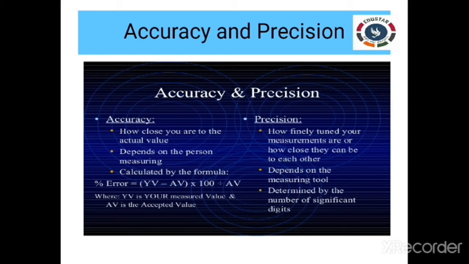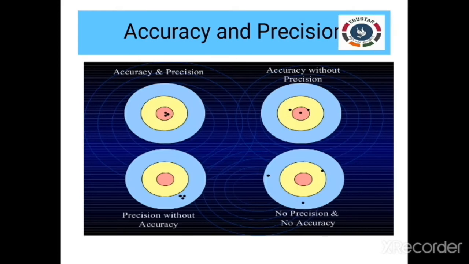Let me illustrate this with an example. I am asking you to do a titration between an acid and a base. The true value is 19. You bring a value of 18.9. Then your value is an accurate one. That is, your value is very close to the true value 19, right?